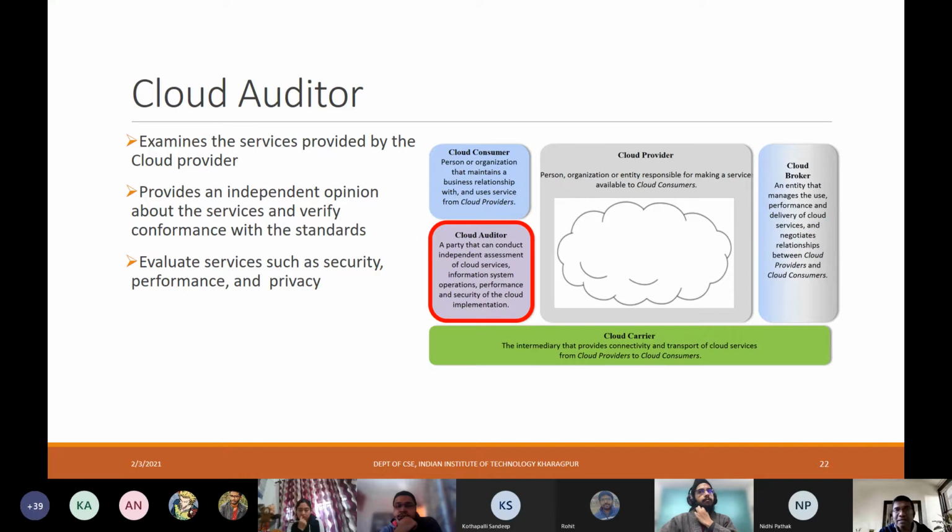Whether everything is being done appropriately, both in terms of policies as well as the technical provisioning of hardware, network, etc. The auditor will check whether the provider is providing as per the promise made to the consumers. So this is what the cloud auditor does. It provides an independent opinion about the services and verifies conformance with different types of standards. The cloud auditor basically evaluates these services with respect to security, performance, and privacy.